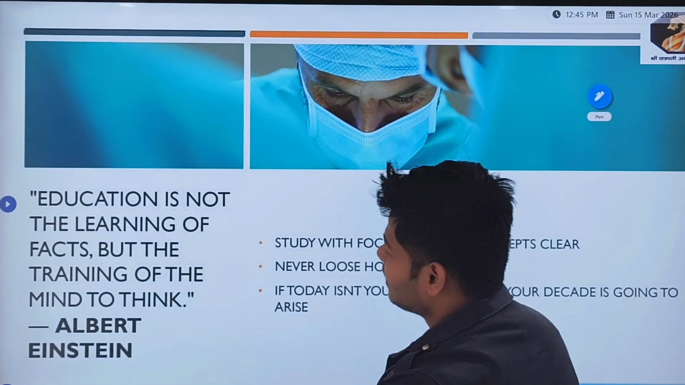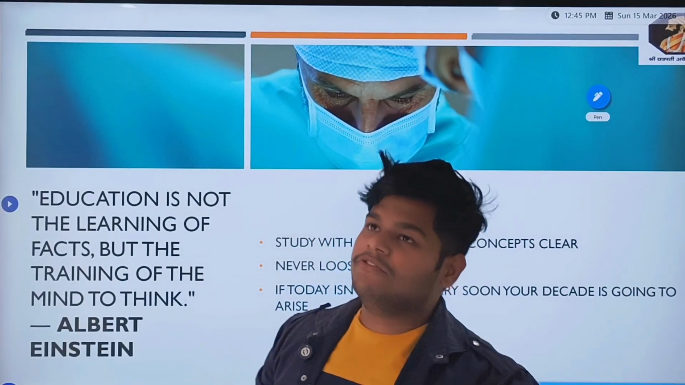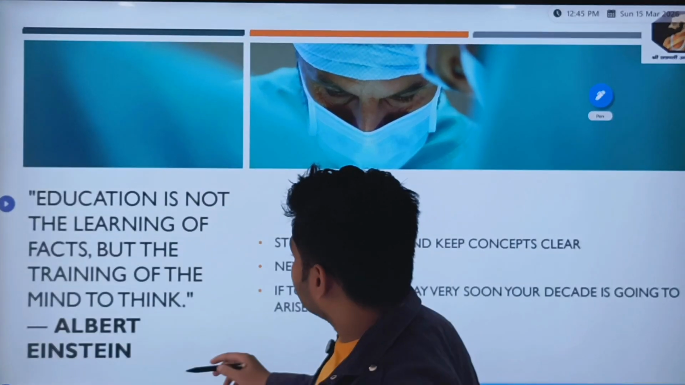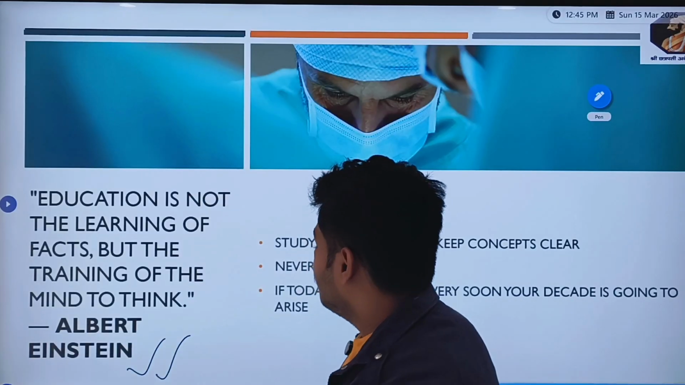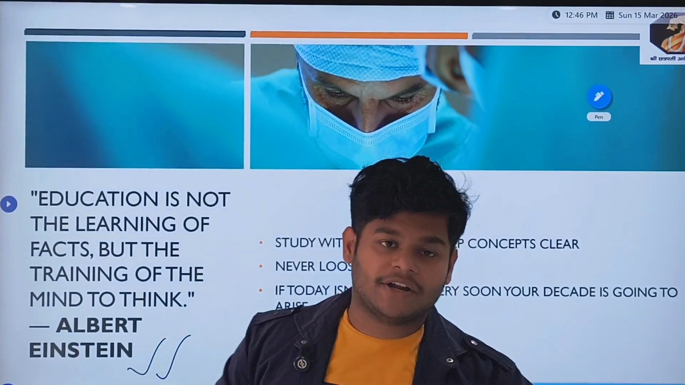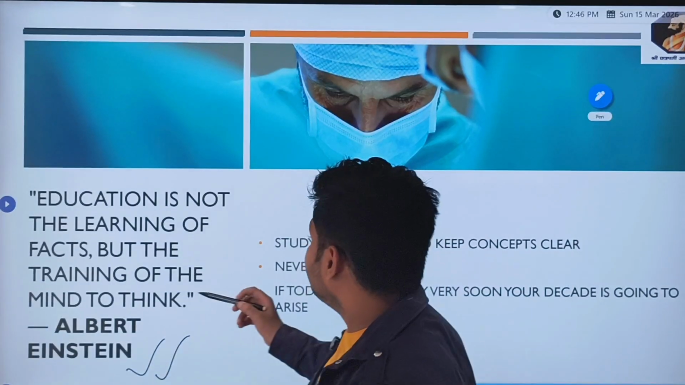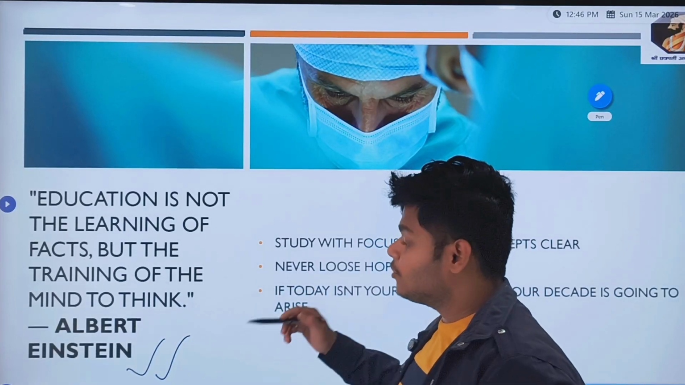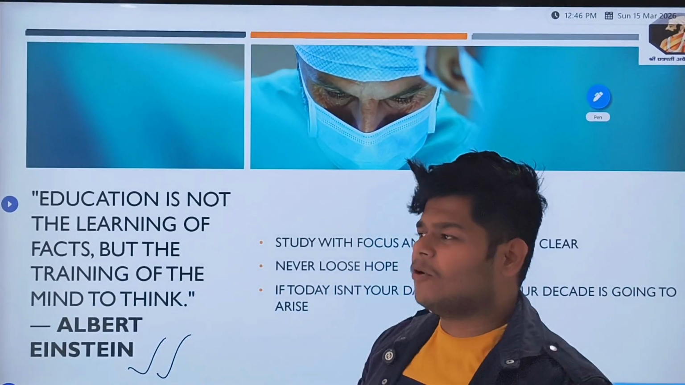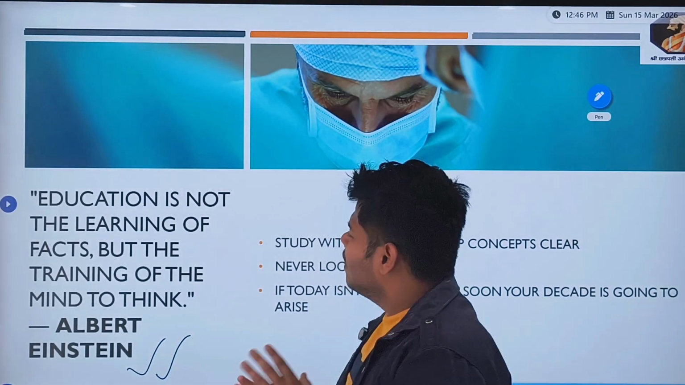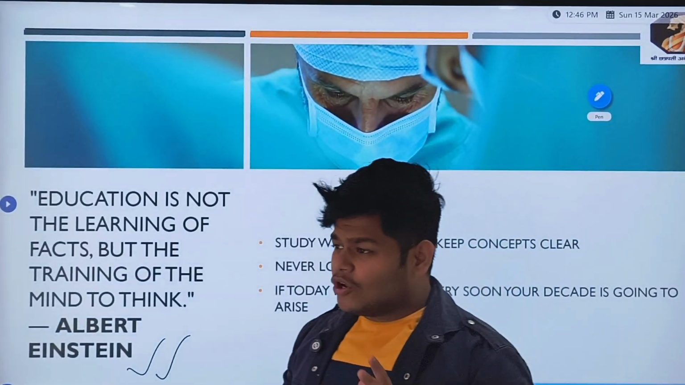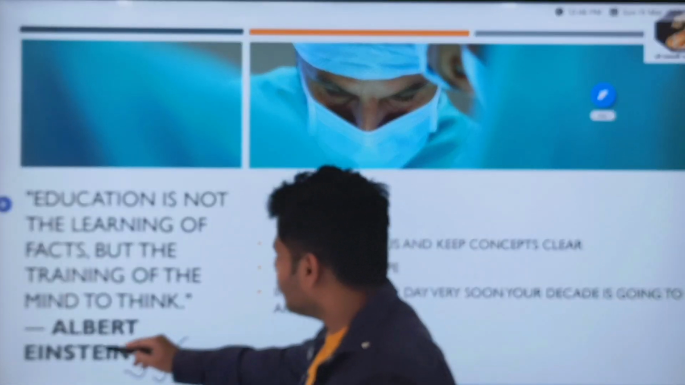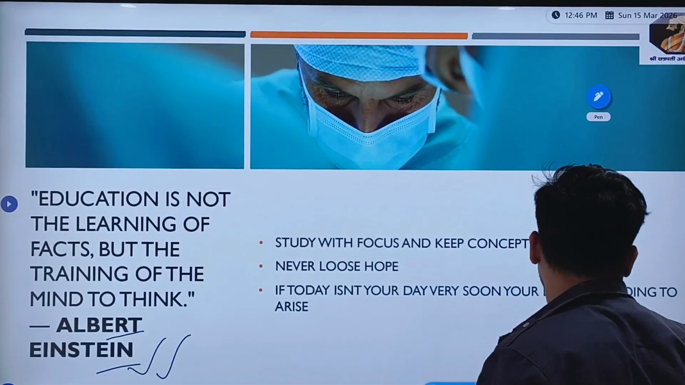So before starting today's lecture, I will give you some motivation to study. This is one of the best quotes which I have heard, given by Sir Albert Einstein, the inventor of the theory of relativity. What he says is: education is not the learning of facts but the training of the mind to think. It is not about what we are learning, it's not about what is the fact or anything. It is only to make our brain cells active. Okay, this was a very important thought given by Sir Albert Einstein.